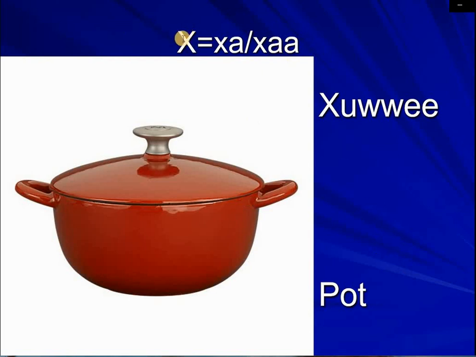This is X, but that's not X in Oromo. It is ta. You may have difficulties pronouncing this ta if you didn't grow up in an Oromo-speaking area, but I'm sure it is not in the English language. Ta, ta. It is not two-way, okay? Practice again and again. Ta, ta, ta.